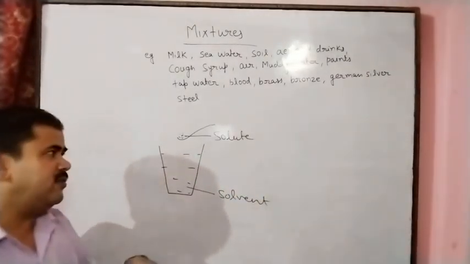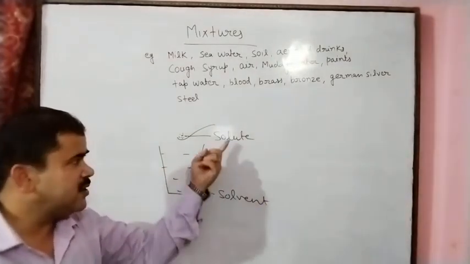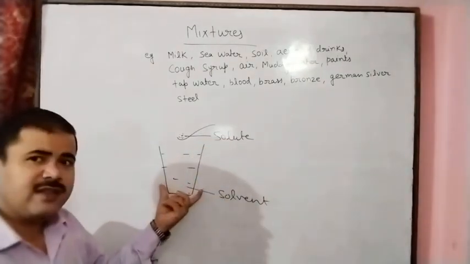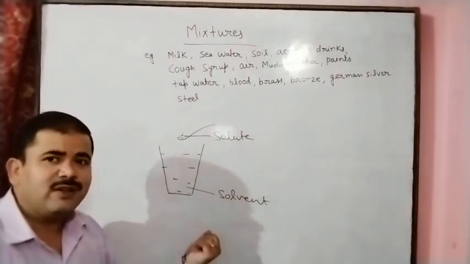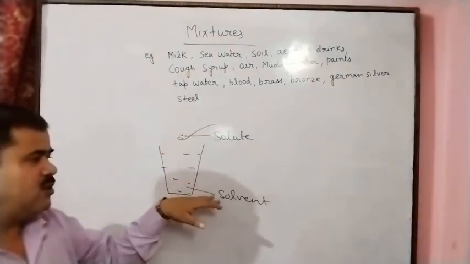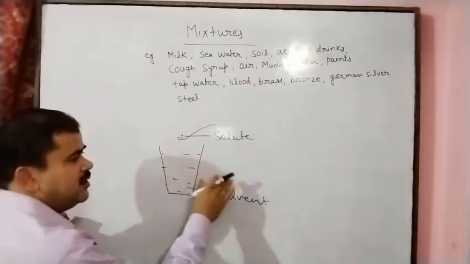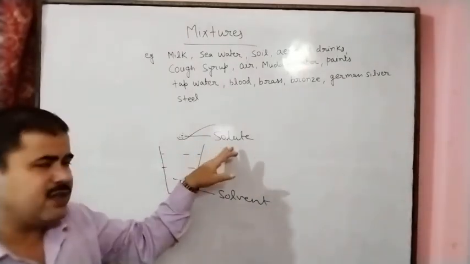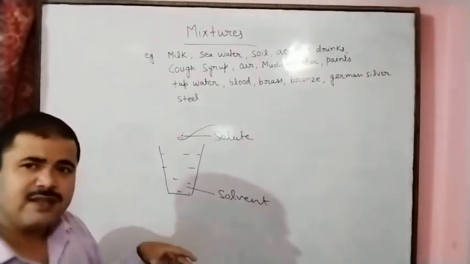So here we can define: the substance dissolved in another substance is the solute, and the substance in which the solute dissolves is called the solvent. If we dissolve the solute in the solvent, totally mixed with each other, we will get the solution. So solution means one substance completely dissolved in another substance.